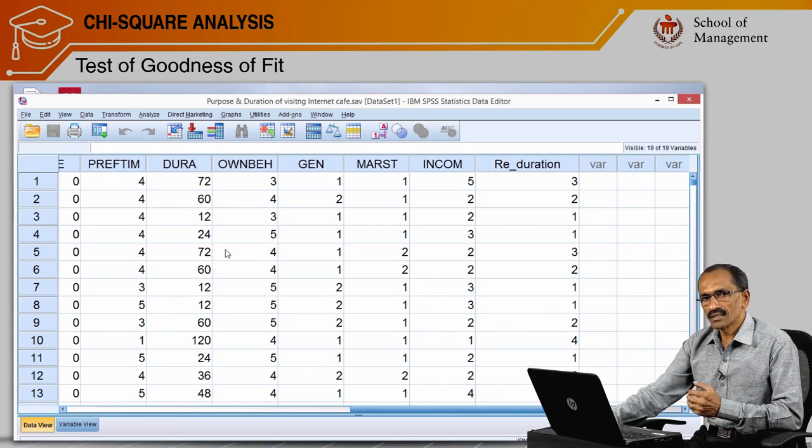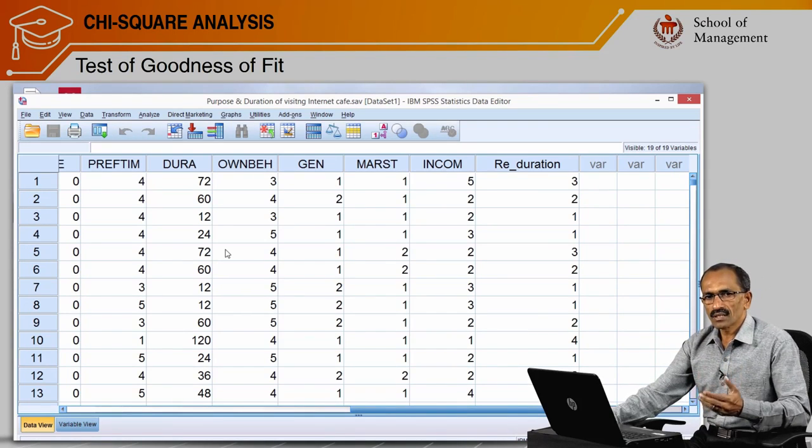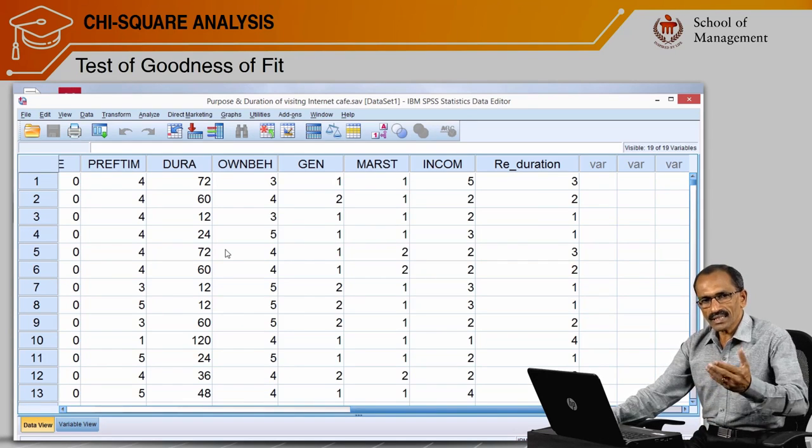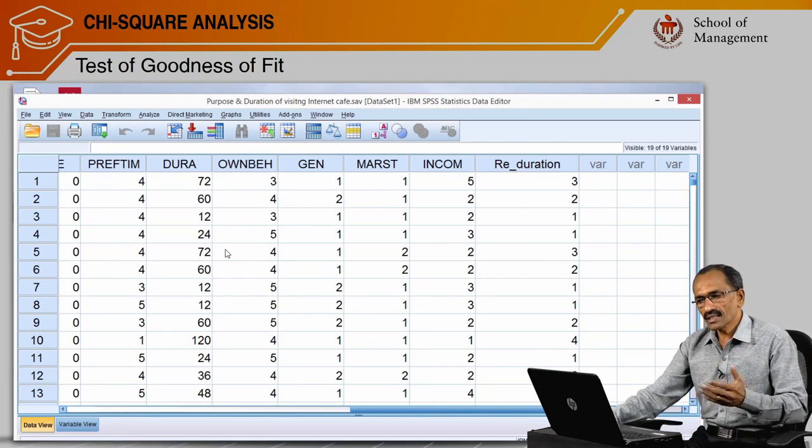In goodness of fit, we are examining whether the observed data coincides with the assumed data, or the observed frequency coincides with the assumed frequency. The assumed frequency is the hypothesis by the researcher, and the observed frequency is what actually turns up from the field. The goodness of fit, the chi-square test, is the non-parametric counterpart of the t-test.